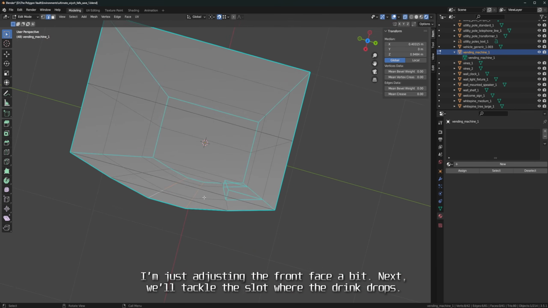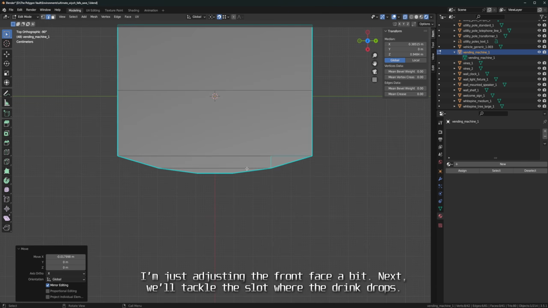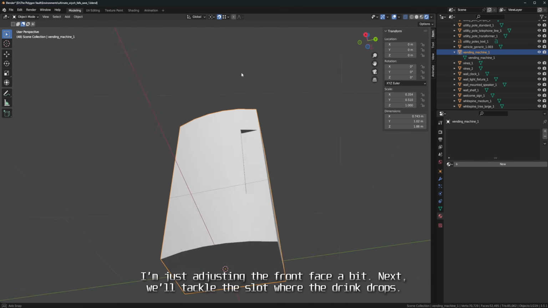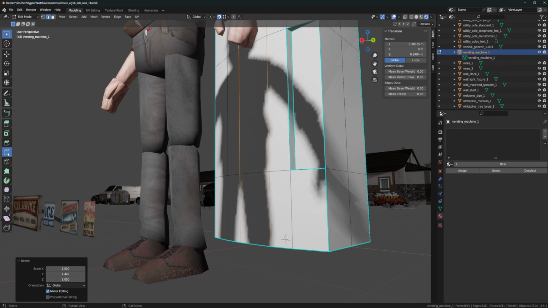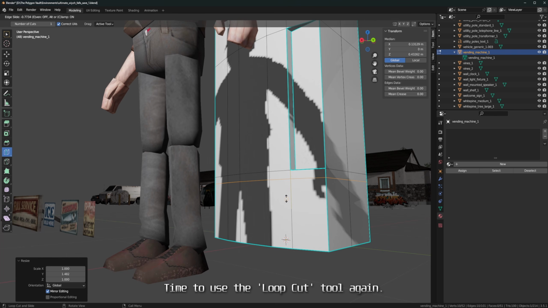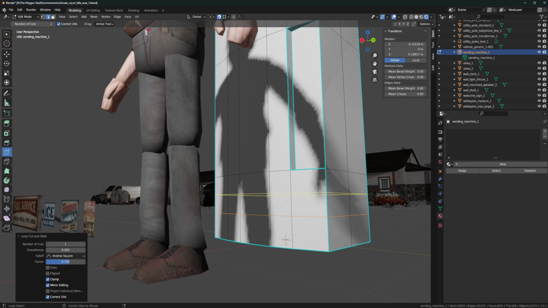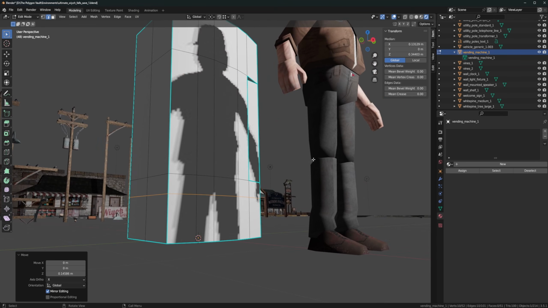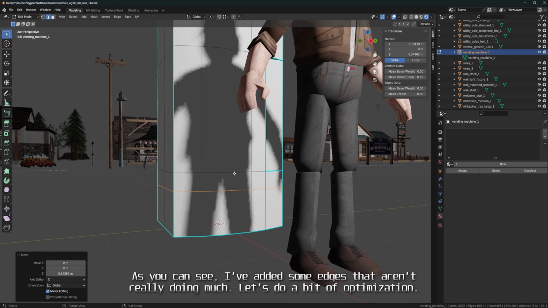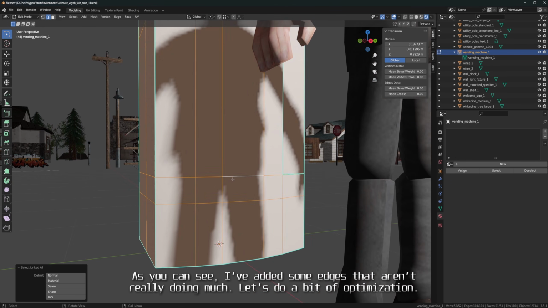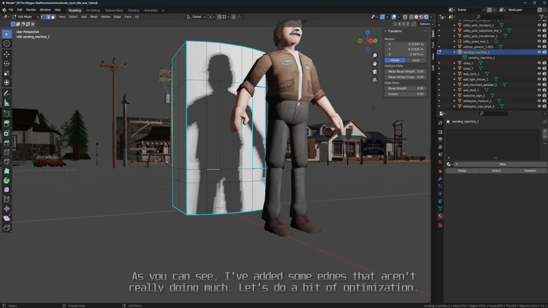I'm just adjusting the front face a bit. Next, we'll tackle the slot where the drink drops. Time to use the Loop Cut tool again. As you can see, I've added some edges that aren't really doing much. Let's do a bit of optimization.